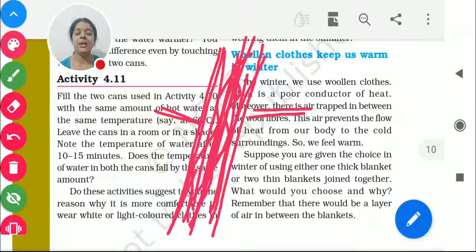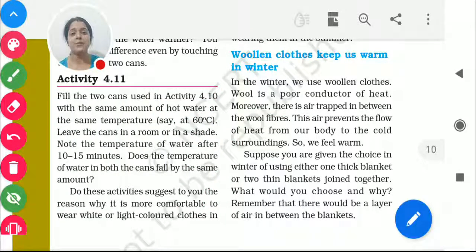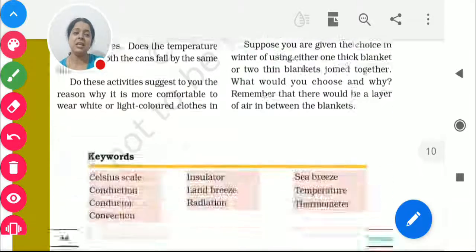So remember, it's never that one thick blanket is going to help you be warmer. Yes, it will not. What will happen? One layer is going to trap the heat, another layer is in between. Here, as you said, there is air trapped between the wool fibers, meaning there are two layers of thin blankets, and the air gets trapped there and doesn't allow the cold wind to enter. So it will not enter, and you will not feel much cold, right? So this is the thing we went through.